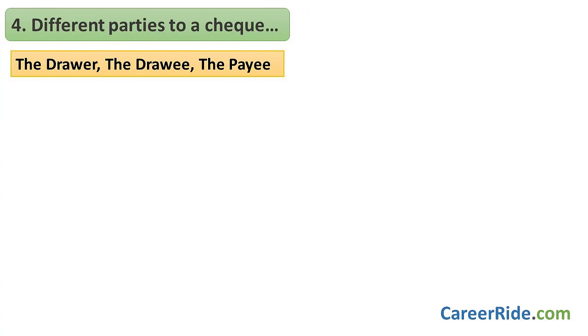There are three parties to a check. The first one is the drawer. That is the person who draws the check. That is the one writing the check. The second one is the drawee. That is the bank on whom the check is drawn. So as I said, this is always a bank. And the third one is the payee. That is the person in whose favor the check is issued.